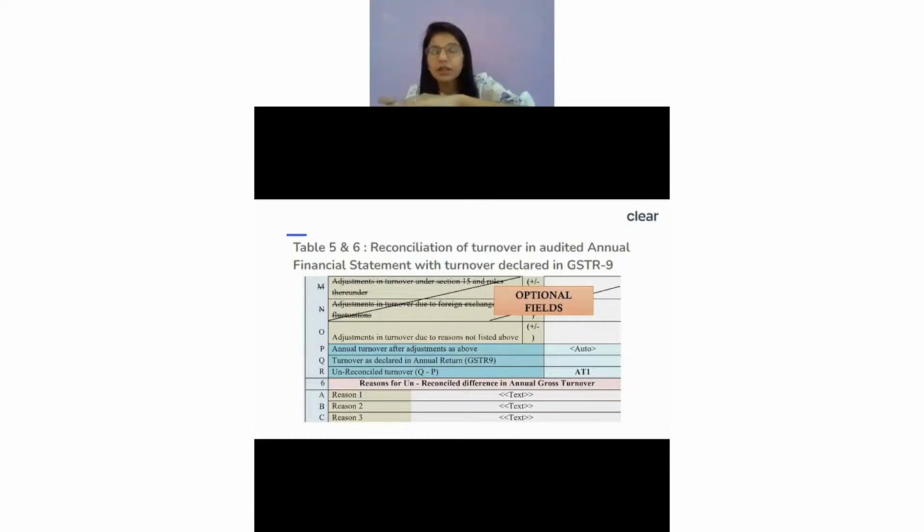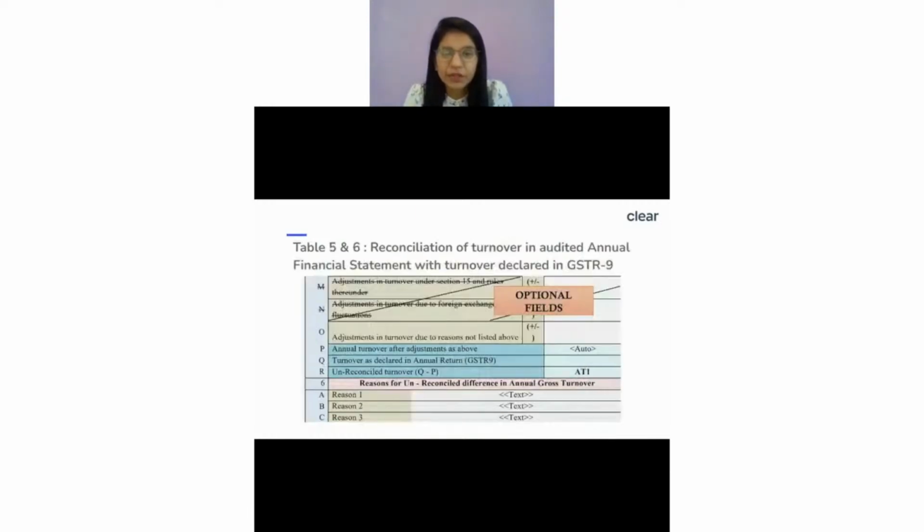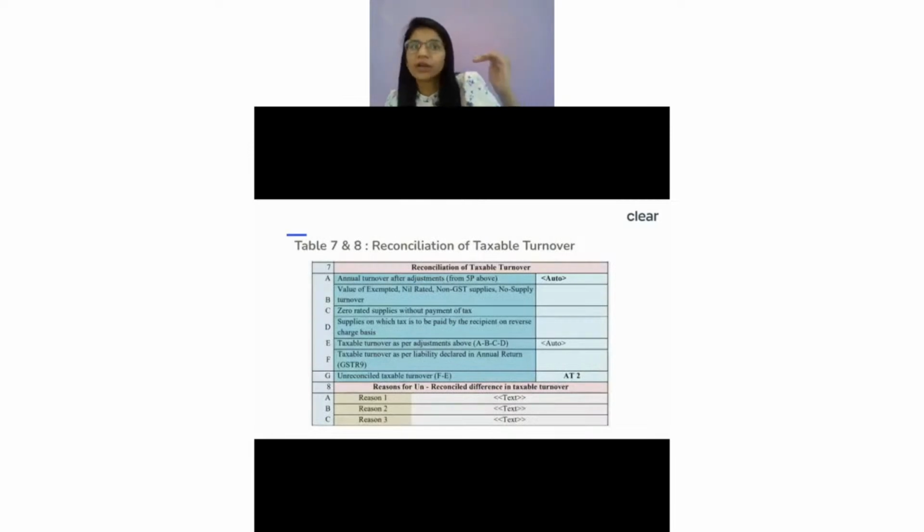Once I know that this is my turnover as per GSTR-9, ideally, which I have derived from adjustments of my financial statement, I'm saying, okay, now you put this information over here. So under 7A, I'm saying this is my annual turnover after doing all adjustments to bring that value as per the GST. This is the value as per financial statement, right? After I got that, because we can directly take it from here itself, you don't have to do any calculation over here. Then let's say, okay, this is your annual turnover as per the financial statement after all adjustments.